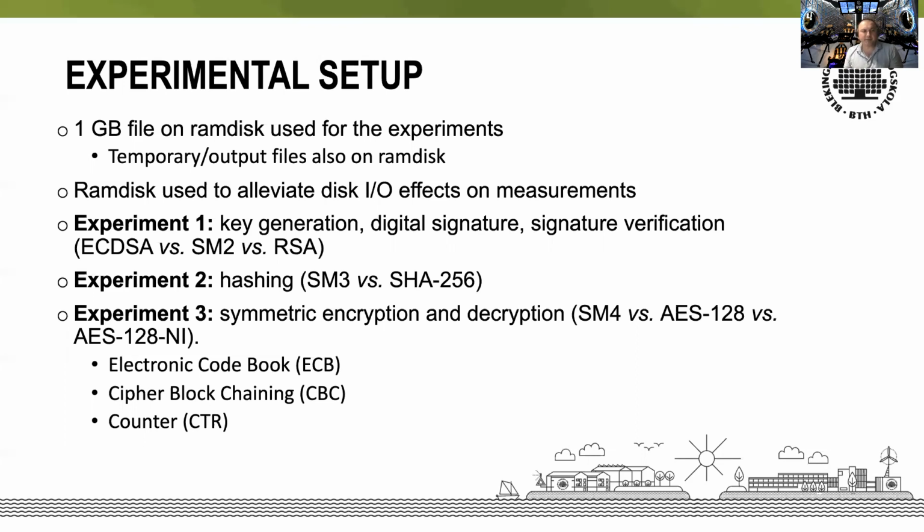In the case of experiment 3, which deals with symmetric encryption and decryption, we chose 3 different encryption modes. We have included electronic codebook, ECB mode, although it's deemed to be unsafe. The reason for doing so is that we use that as the baseline to be able to judge performance improvements or performance decrease when the other 2 modes are being used. In this case, cipher block chaining, CBC, and counter mode.